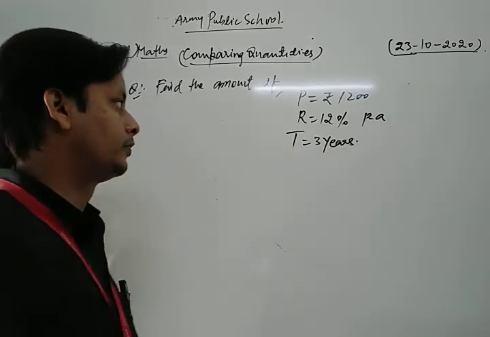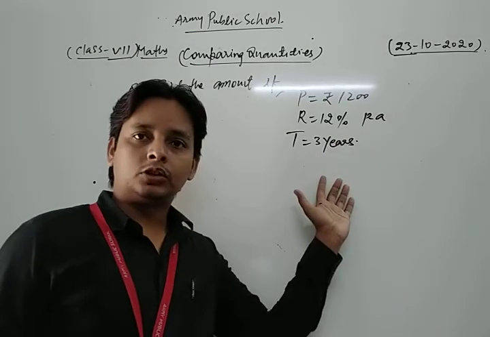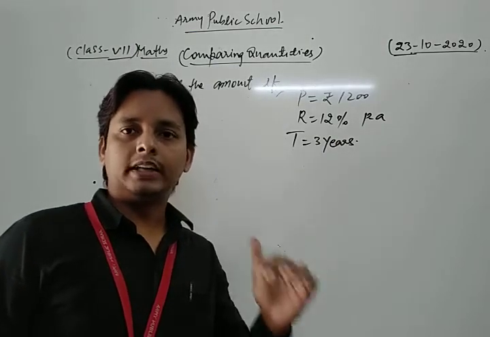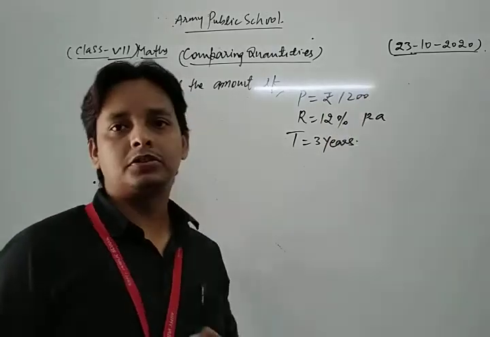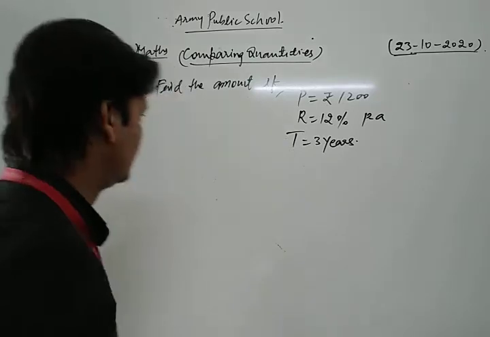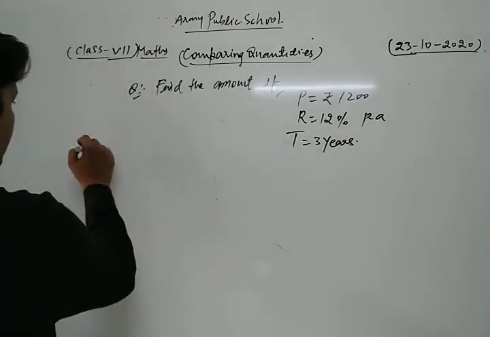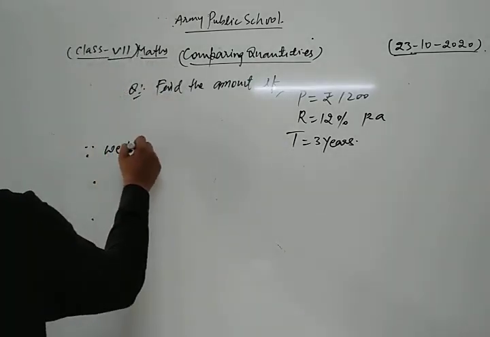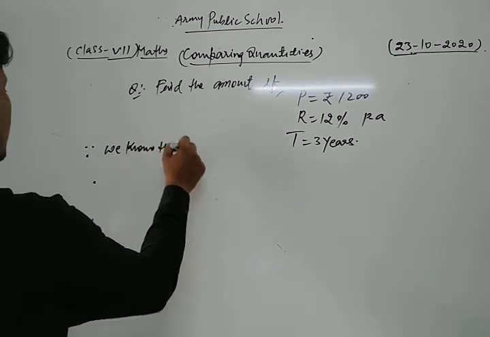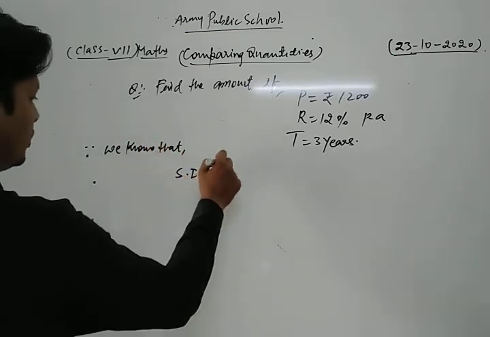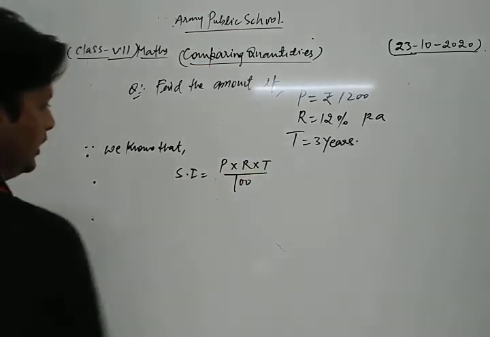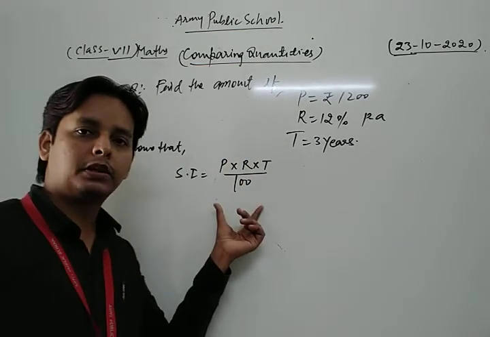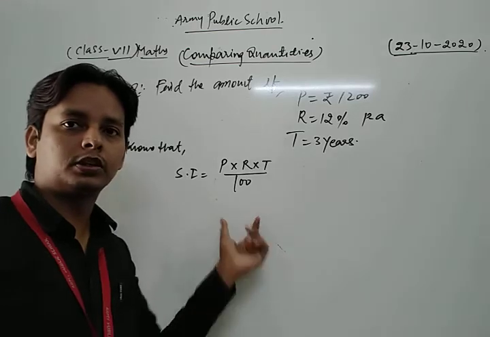Dear friends, in that question we find the amount. So for finding the amount, first of all we find the simple interest of that amount. Let's see. Since we know that the formula for simple interest is P into R into T upon 100.